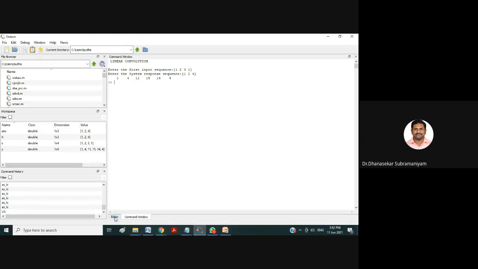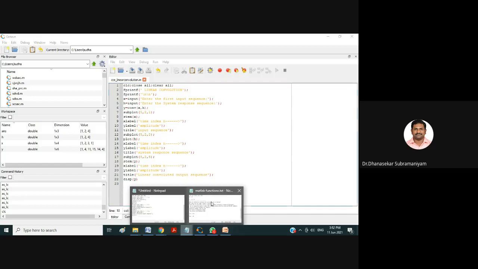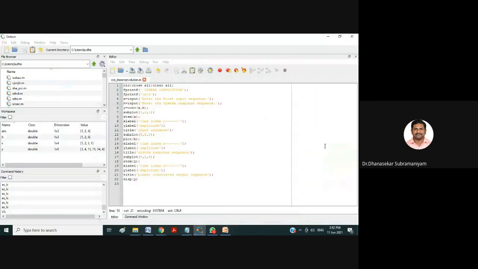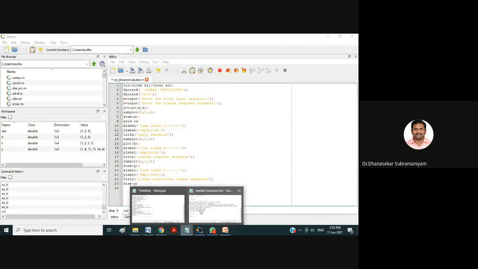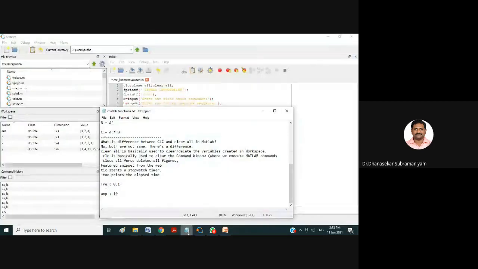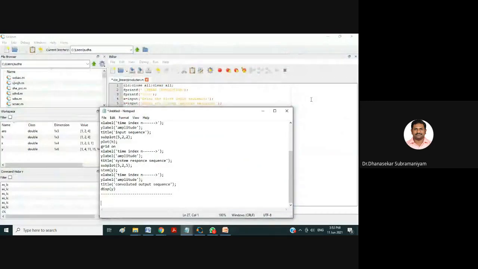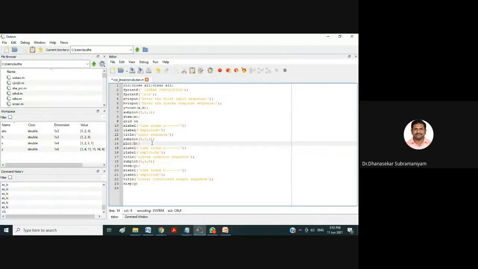Below this stem, below this discrete function, you give grid on. If you give grid on, that particular sequence you will get in the form of grid. So here also I am giving grid on. Now you see the figure. Automatically you can get grid for X and H.